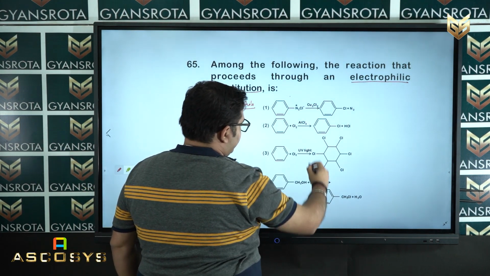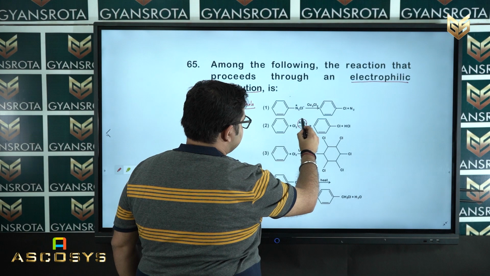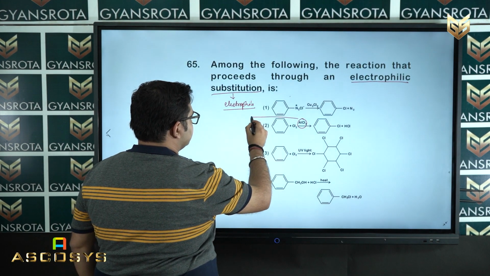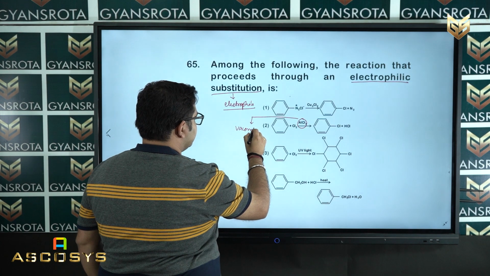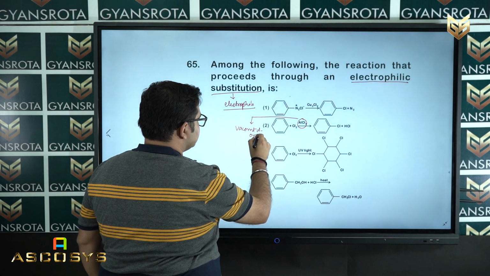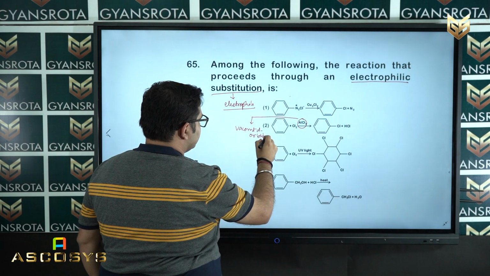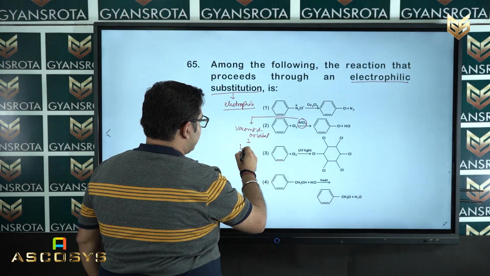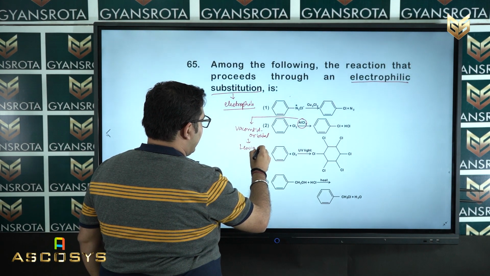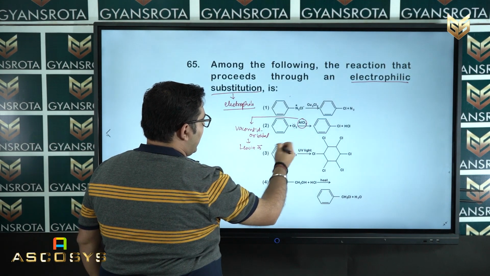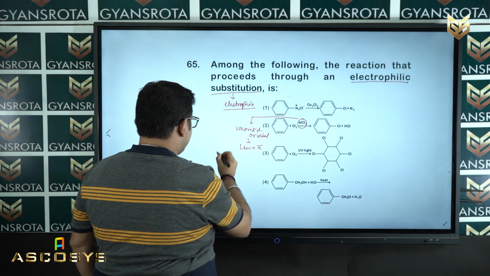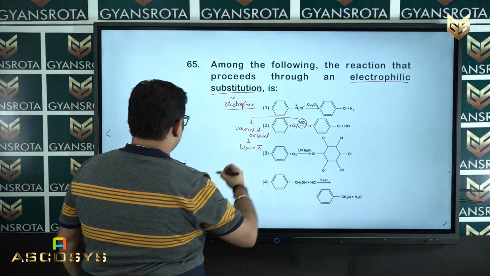Now, in all these reactions, if you see AlCl3, it has vacant d orbitals. So, as a result, it acts as a Lewis acid and it can accept the electron pair from the other elements. Now, see how this electrophile will form.